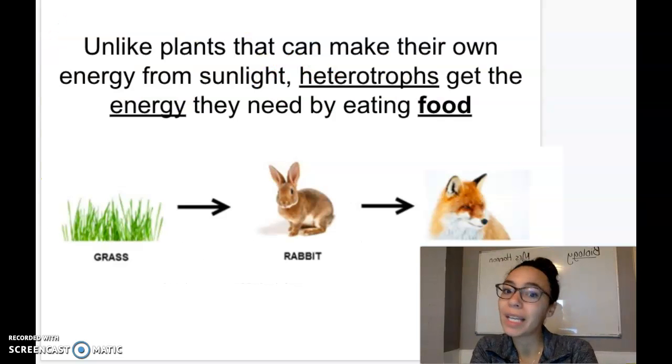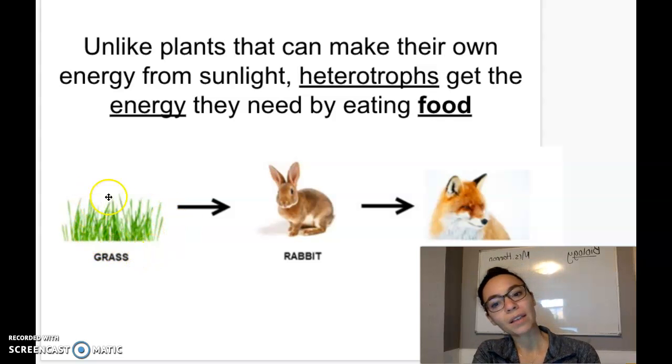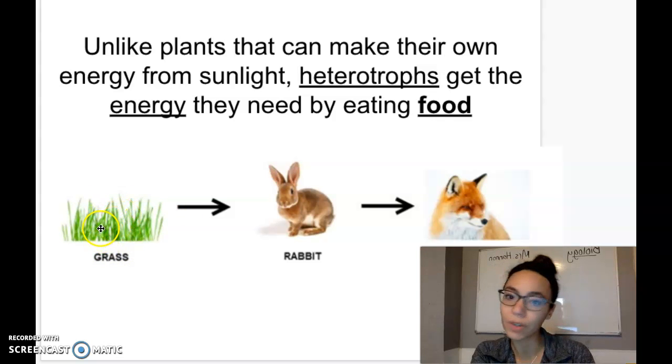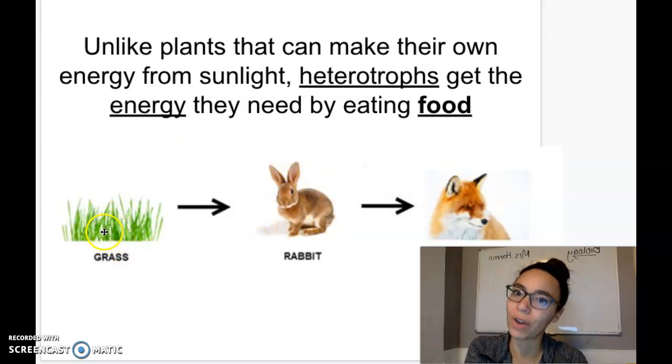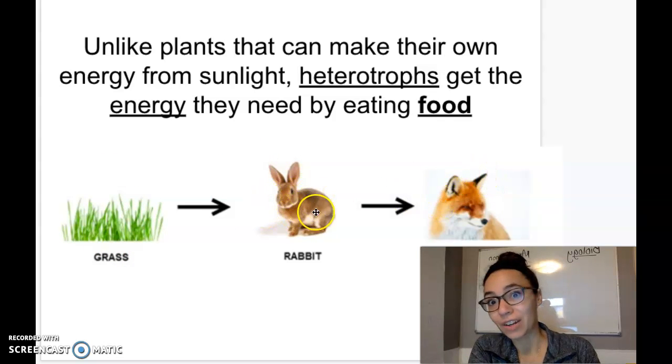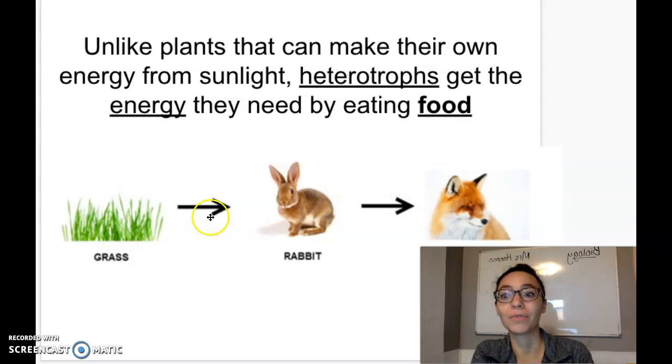All right, so unlike plants that can make their own energy from sunlight, or make their own food from sunlight, essentially, heterotrophs get energy by eating, right? By eating food. So the grass harnesses the energy from the sun, stores it as carbohydrates. It can use those carbohydrates itself, so it doesn't need to eat, makes its own food. But the rabbit and the fox aren't doing that, right? Those animals need to eat to get energy. So the rabbit is eating the energy that's stored in the grass. Then it stores that energy in its own cells. The fox eats the rabbit, gets the energy from the rabbit. Okay, so it's a little cycle, a food chain.